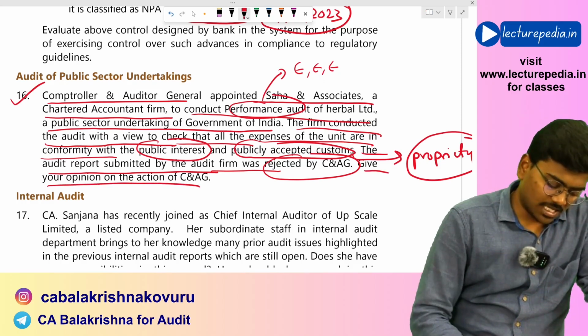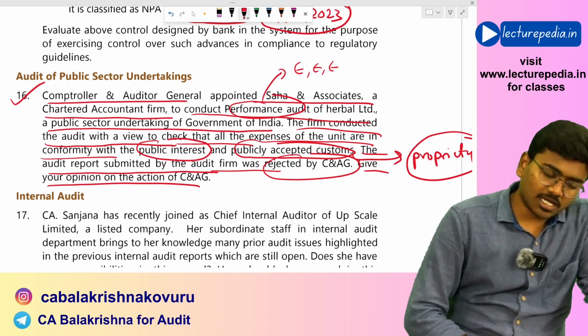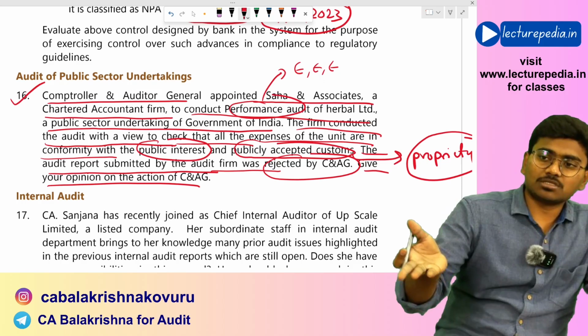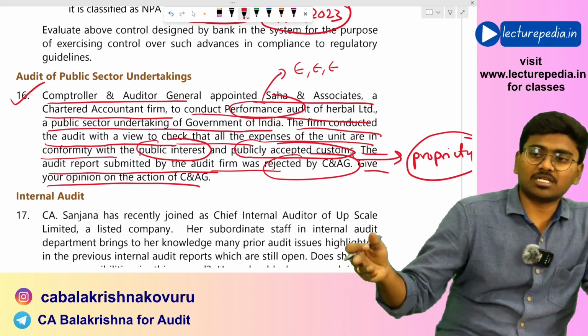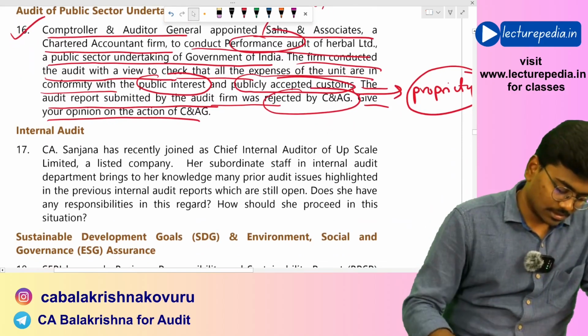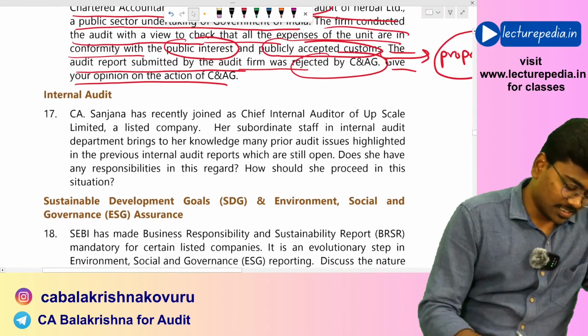Give your opinion on the action of C&AG. Yes, C&AG is correct in rejecting the report. Reason: because they have performed propriety audit instead of performance audit. Okay, next, question number 17.